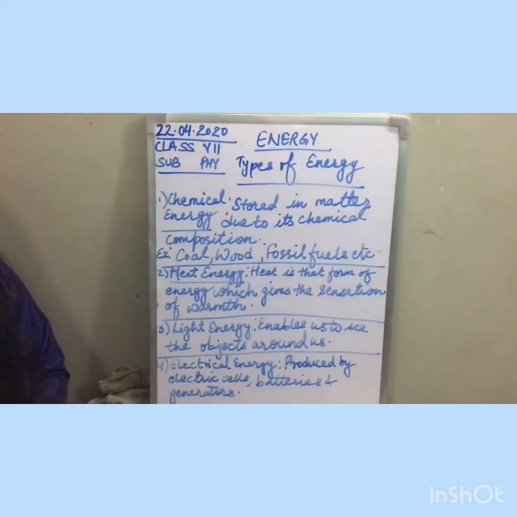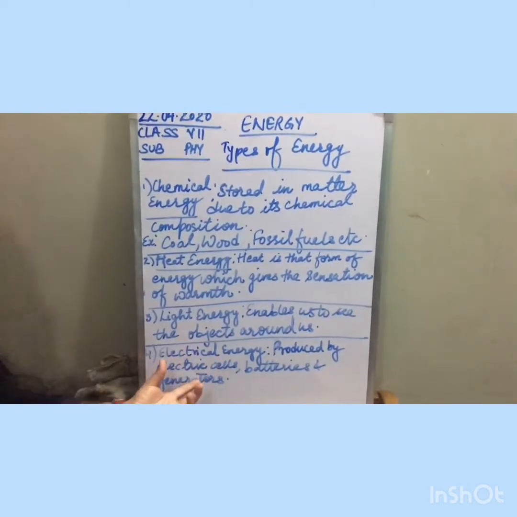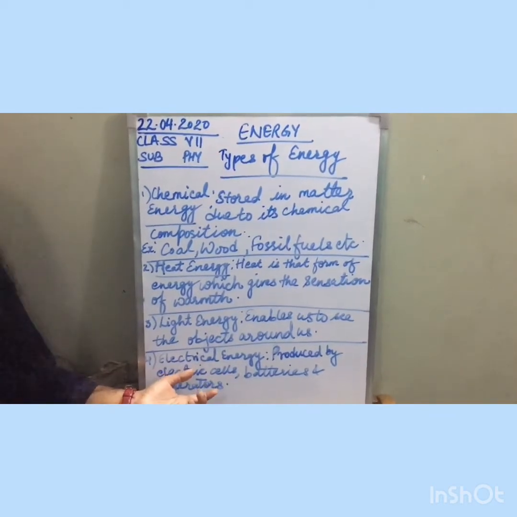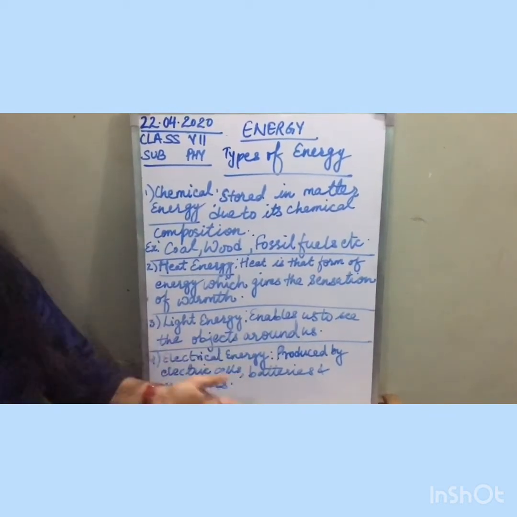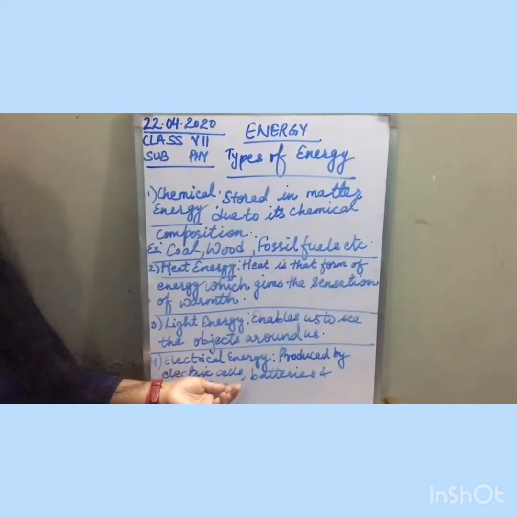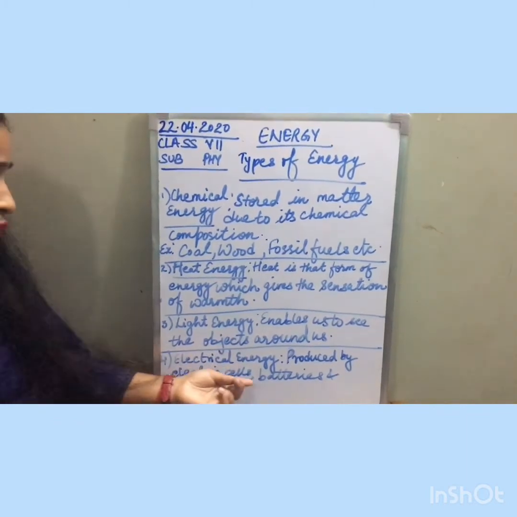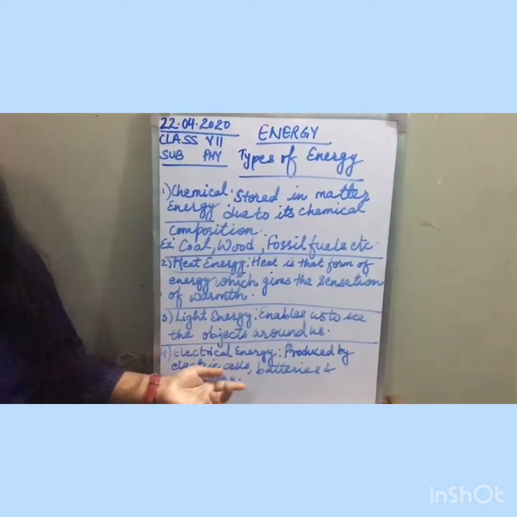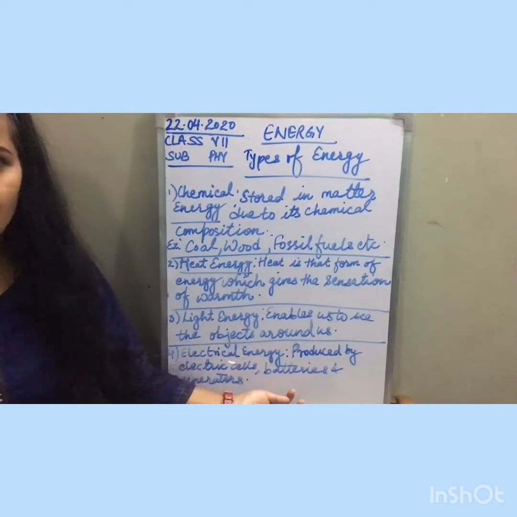So from where will we get that much electricity? Not from electric cells, which are used only in remotes or in some toys. We are not able to light up our home with these cells. And batteries we cannot use every time.